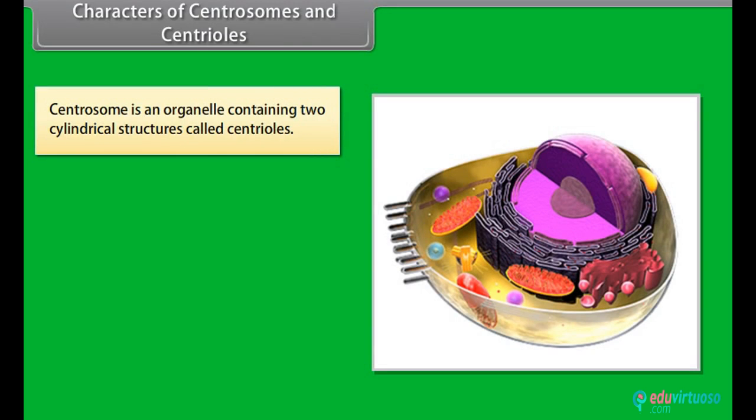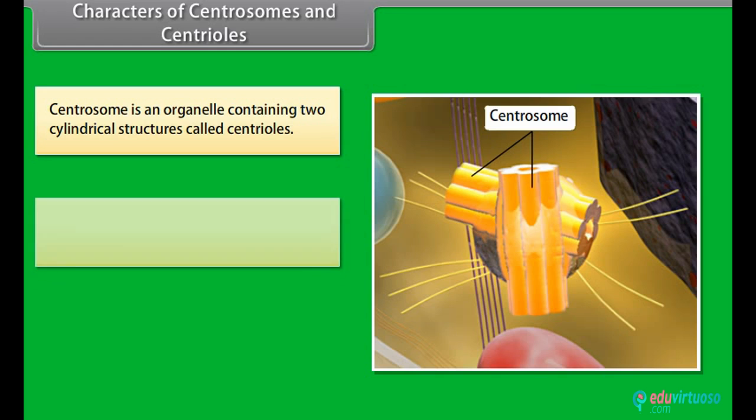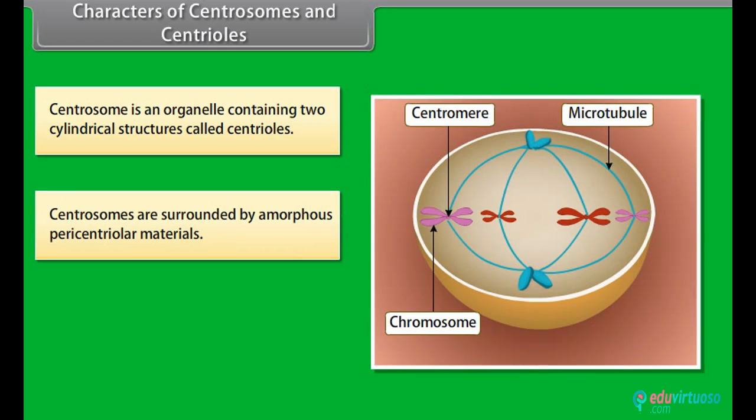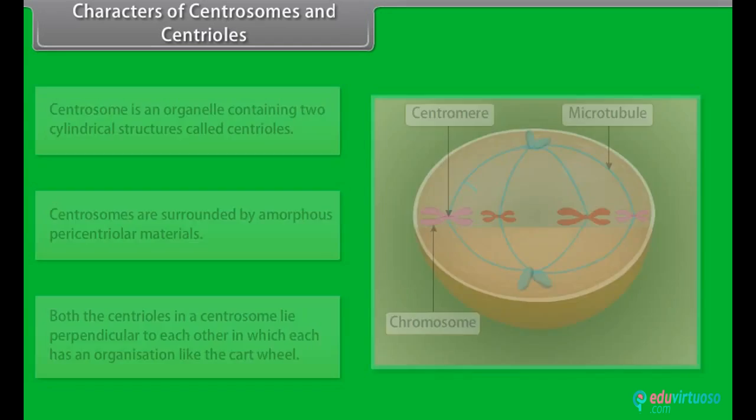Centrosome is an organelle containing 2 cylindrical structures called centrioles. Centrosomes are surrounded by amorphous pericentriolar material. Both the centrioles in a centrosome lie perpendicular to each other, and each has an organization like a cartwheel.